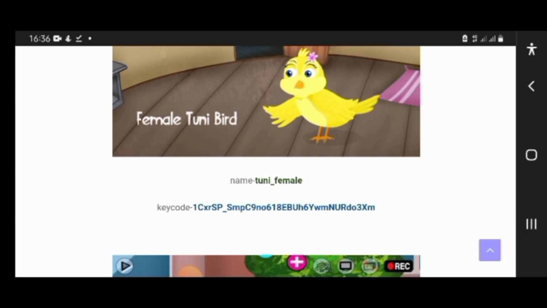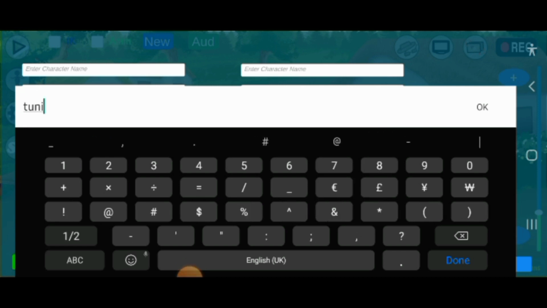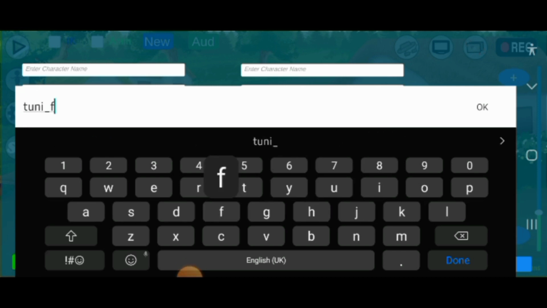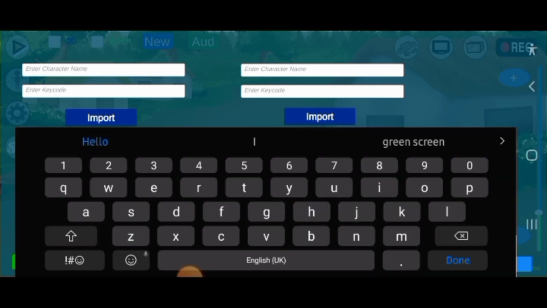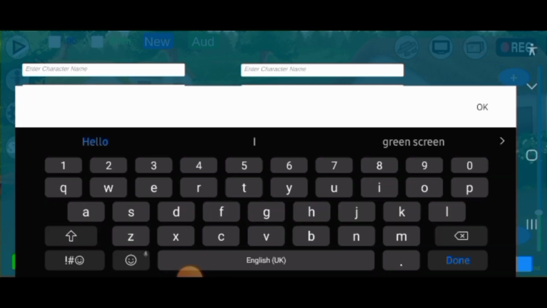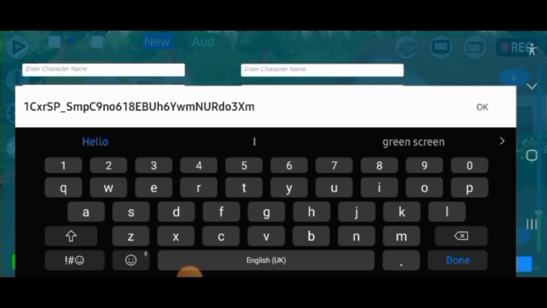So go back to your Chromatoon, which is toony underscore female. Then you enter the key code that you copied. So just erase this part.